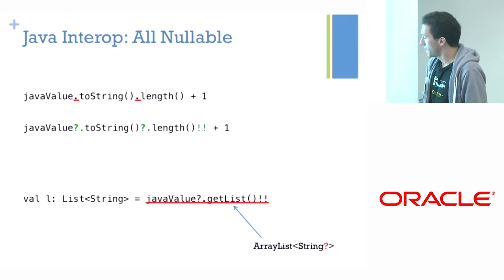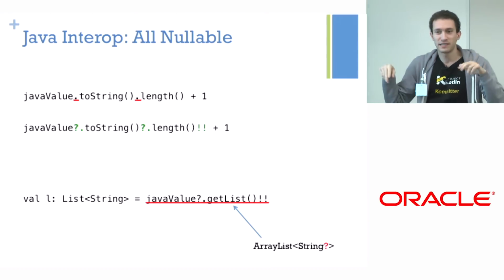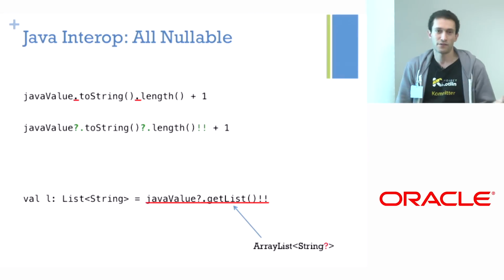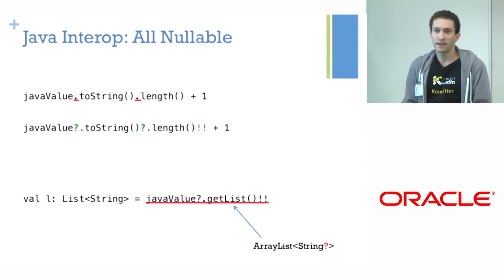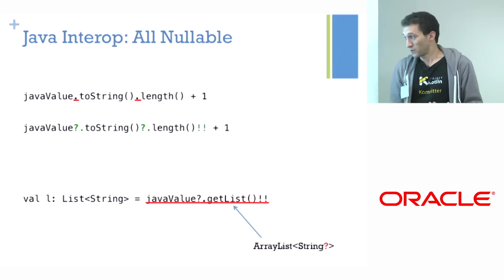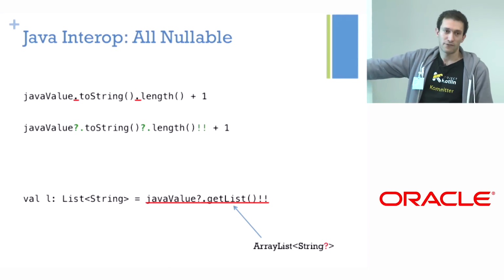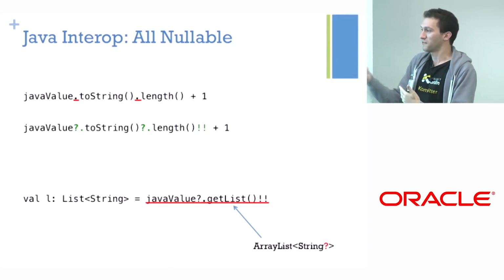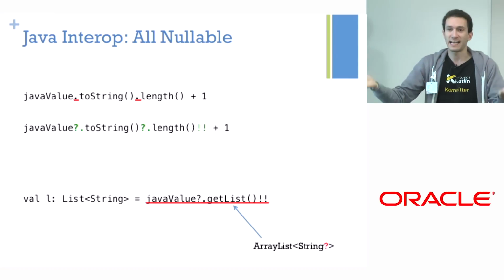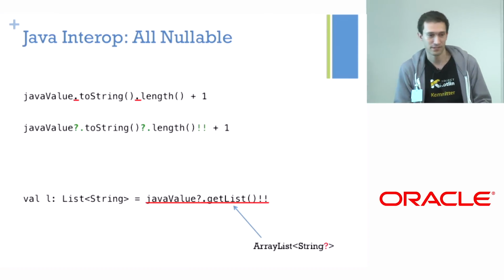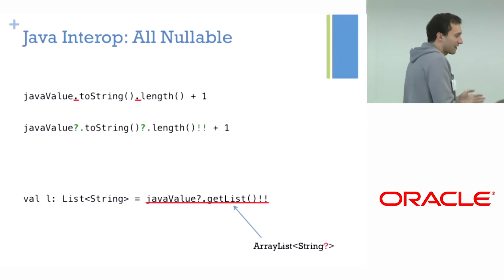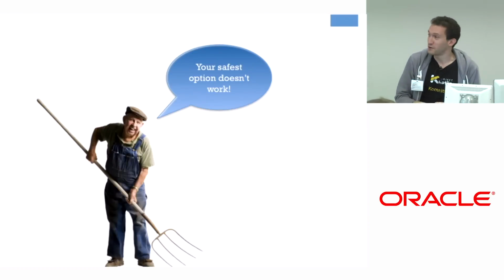So we asserted that the list itself is not null, but the arguments we can do nothing about. And there is no generic way of dealing with this. So this is a deadlock for the user. There is no way of using it without an explicit cast, which would be unchecked, of course. So it's kind of a failure.